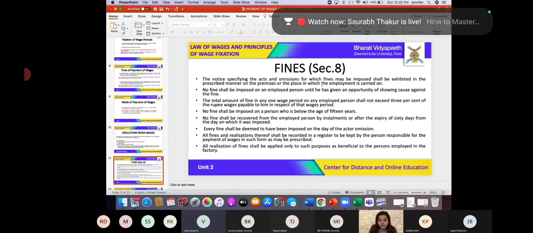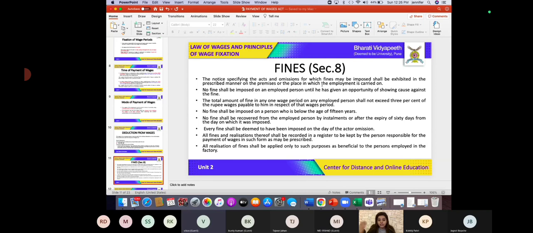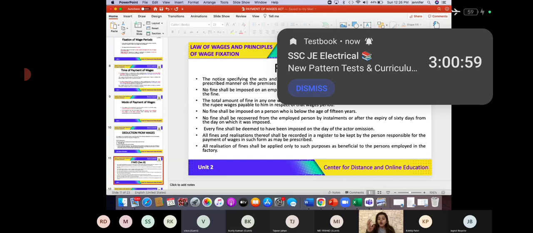It should not be of a continuous nature. For one mistake, it should not happen that he is fined again and again. If he has made a mistake, then fine should be imposed for only that particular act. He should not be punished again and again by the imposition of fine. Is this clear, students? So fine should be imposed for one time only for that particular act.